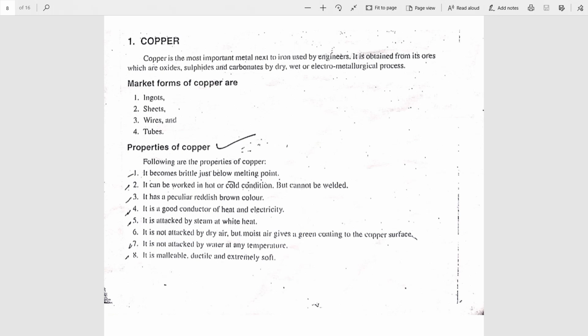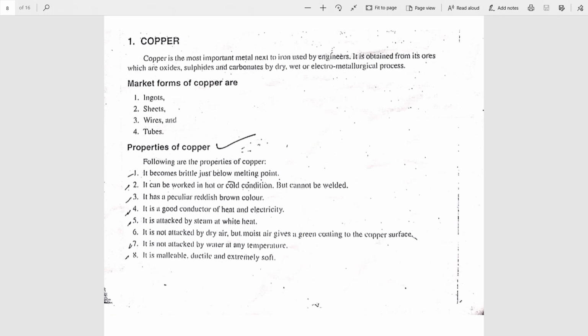It has a peculiar reddish brown color, copper color, that is how it became famous. Next, it is a good conductor of heat and electricity. That's why it is used in the preparation of electronic circuits and all.